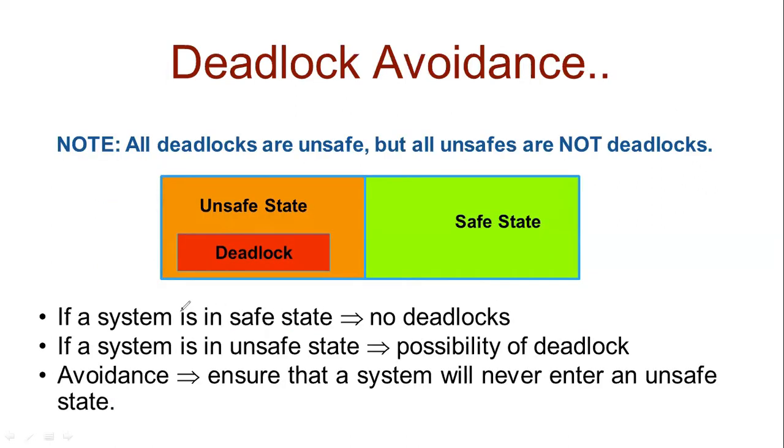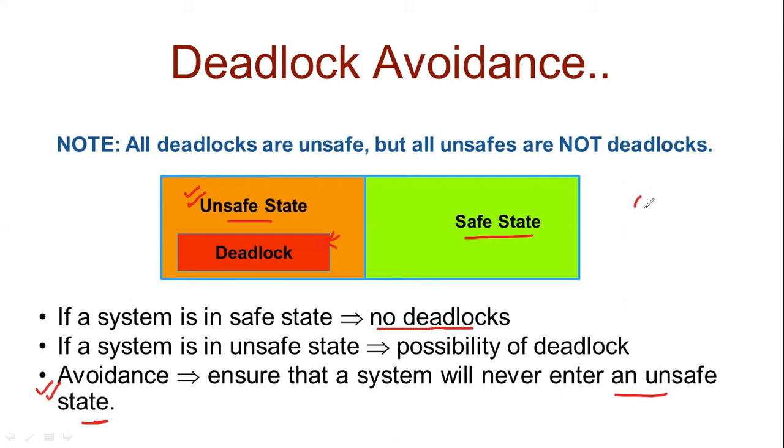We see that all deadlocks are unsafe, but all unsafe states are not deadlocks. It means if your system moves into an unsafe state, then it may go to deadlock state or it may not go to deadlock state. It may remain in unsafe state. However, if your system is in safe state, then there is no deadlock in your system. And the deadlock avoidance method states that we ensure that your system will never enter an unsafe state.